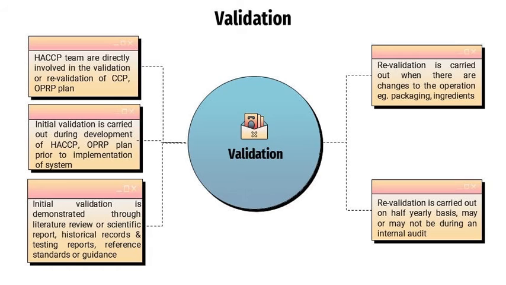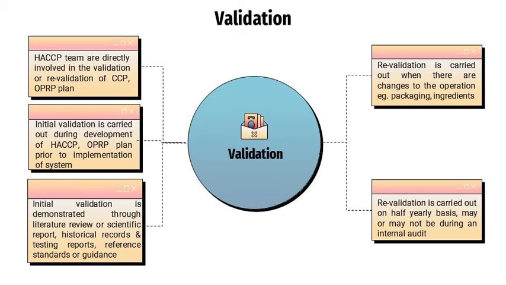Next is validation. The HFSB team is directly involved in the validation or revalidation of the CCP and OPRP plan. Initial validation is carried out during the development of the HFSB OPRP plan prior to implementation of the system to ensure that control measures, critical limits and corrective actions are effective in ensuring food safety. Initial validation is demonstrated through literature review or scientific report, historical records and testing reports, reference standards such as the Food Act and regulations, or guidance, which is Codex.